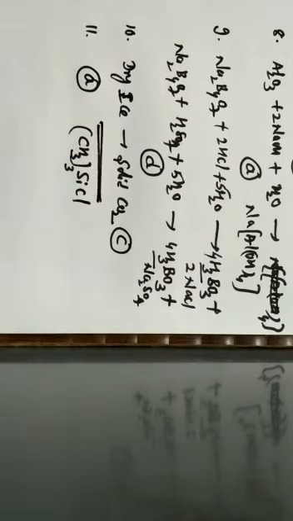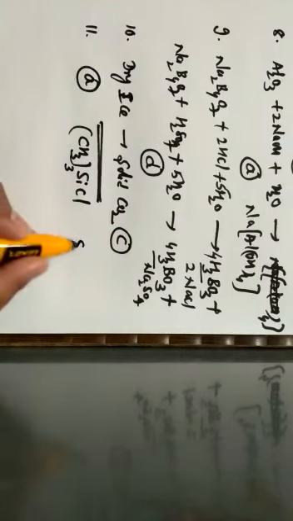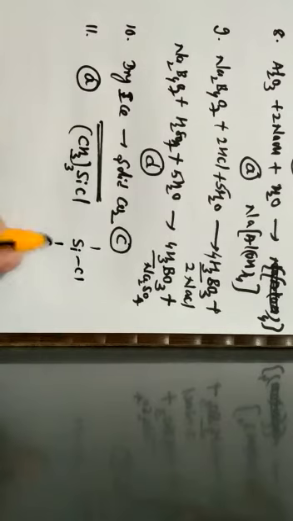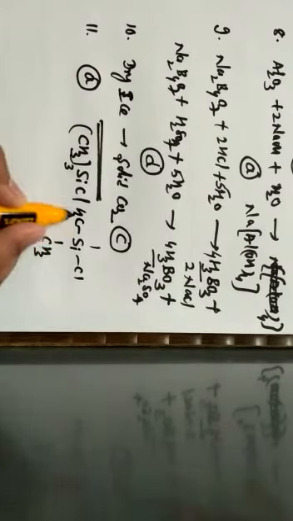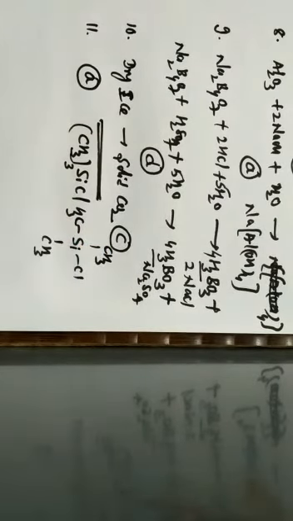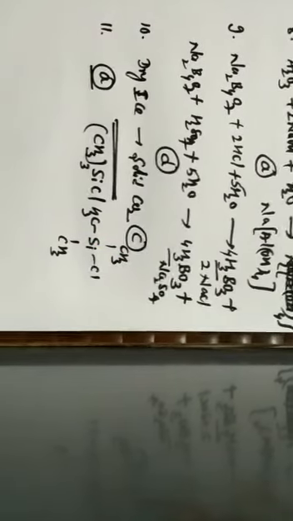This is known as (CH3)3SiCl, which is represented by this respective structure. Hence, the correct option for the given question is option A.